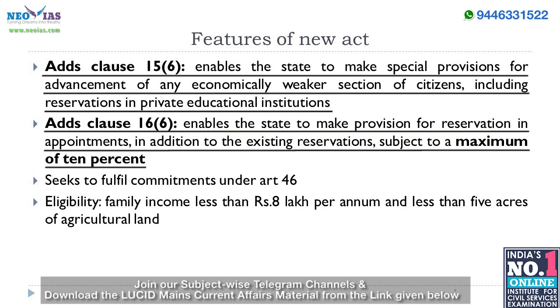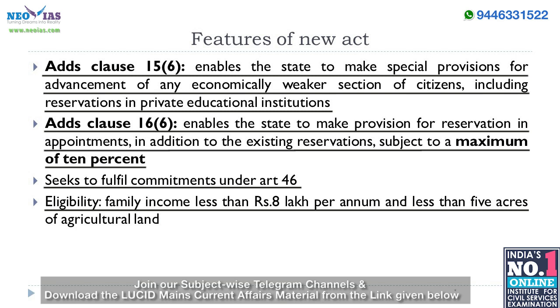It is stated that the Amendment Act aims to fulfill the commitments under Article 46. This article, which belongs to the DPSP part, asks the state to take measures which seek to promote the educational and economic interests of the weaker sections of the society. As per the Act, general category individuals whose family together earns less than Rs 8 lakh per annum and who have less than 5 acres of agricultural land are eligible for the 10% reservation.